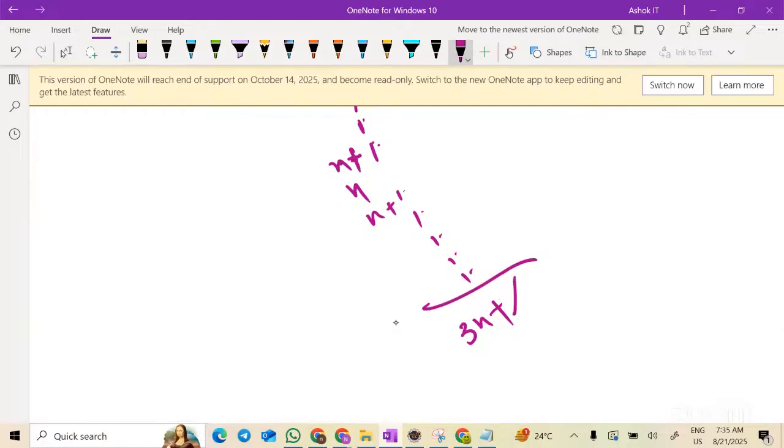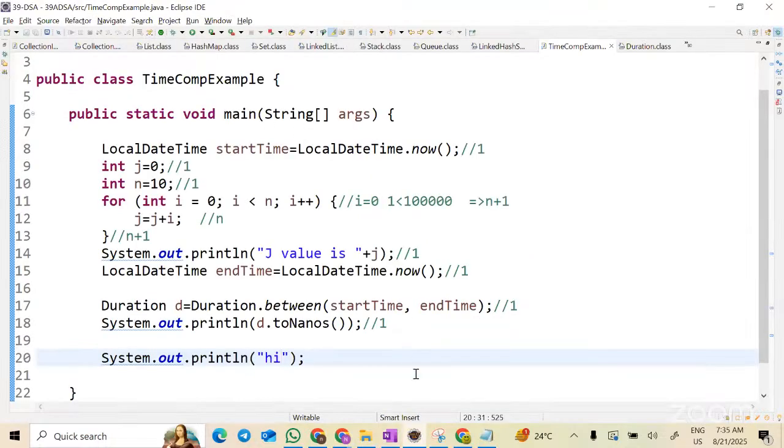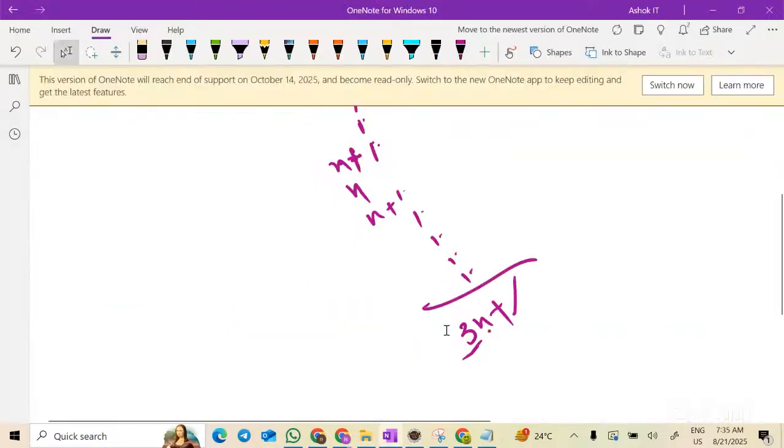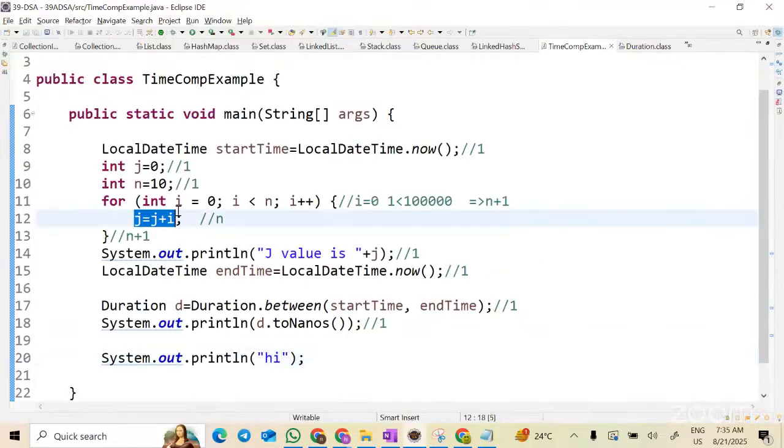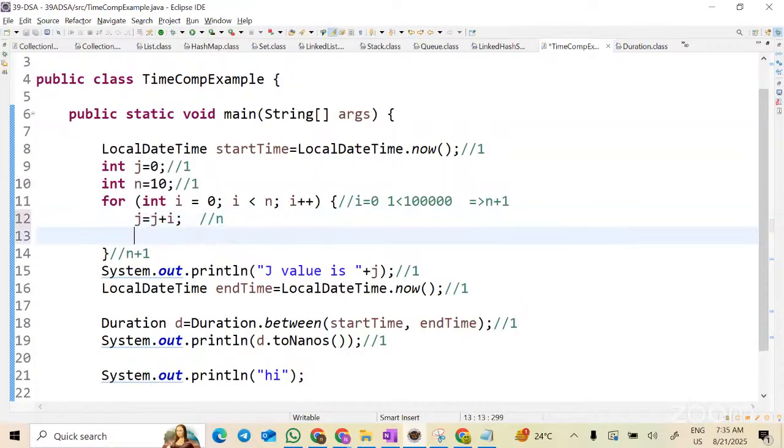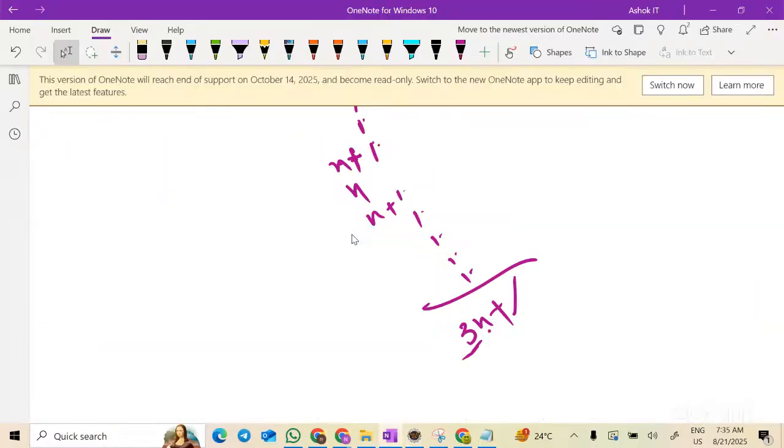Now, what is before this n? Some number. This number is also constant, correct? See how this number depends on, for example, inside a for loop, if I write one more System.out.println, then this will execute n times, correct? n plus n. So this is also a constant value. If I take this out, what is the time complexity of this one? Big O of n.